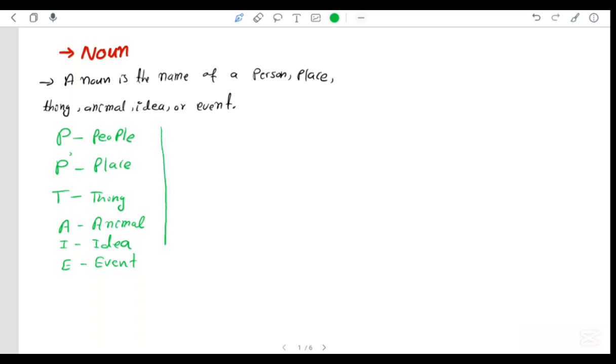Okay, now let me just write examples for each. For people, a noun as a name of people, you can write any names.